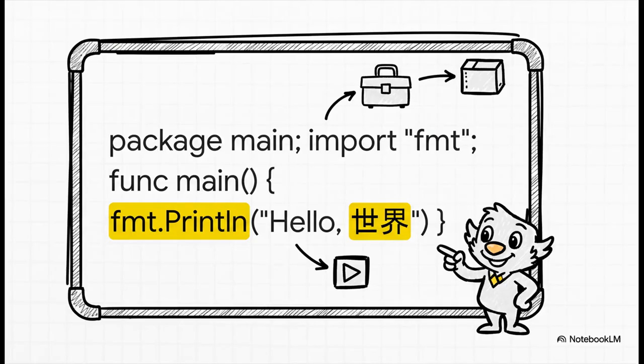And here we are, the classic Hello World. It looks simple, and it is. Let's just walk through it conceptually. Every executable program in Go has to live in package main. That tells the compiler, hey, this is something we can run. Then you have import fmt. fmt is just Go's standard library for formatting text, for printing stuff to the screen. And finally, you have func main. This is the magic part. The main function is the front door to your program. It's the very first thing that gets executed.